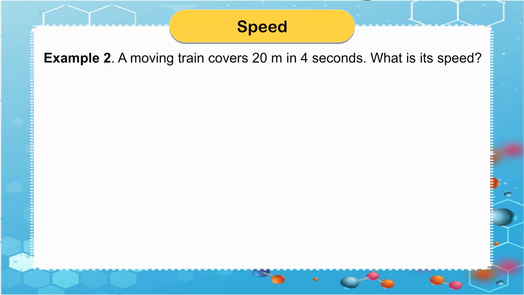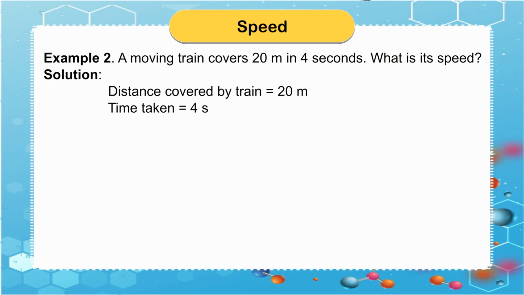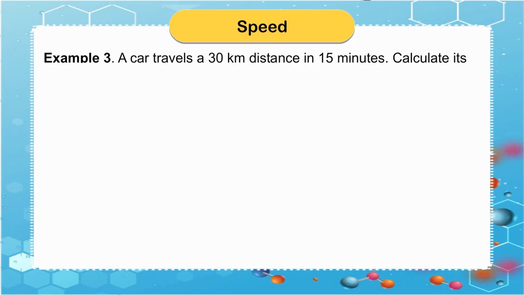Example 2. A moving train covers 20 meters in 4 seconds. What is its speed? Solution. Distance covered by train is equal to 20 meters. Time taken is equal to 4 s. Therefore, speed is equal to 20 upon 4 is equal to 5 meters per second. Example 3. A car travels a 30 kilometers distance in 15 minutes. Calculate its speed.